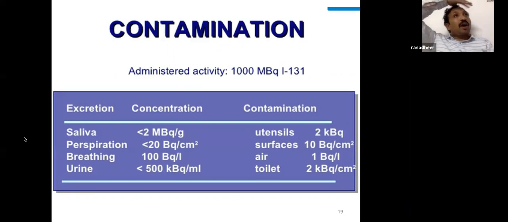We used to get the hot skull sign, meaning the entire skull took up so much iodine. That unnecessarily increases the toxicity. That's why we started providing air conditioning to all the iodine ward patients. Breathing also, but the content is very less. And in urine, the concentration is high. And the toilet is another thing.